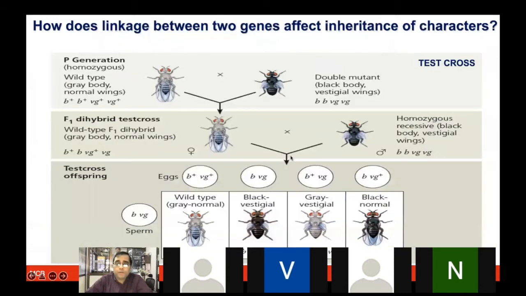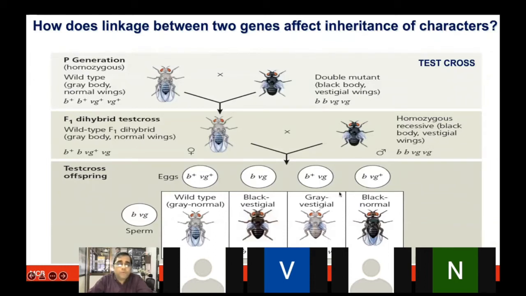If you want to do this cross, as in Mendel's case where we talked about the test cross, you can use a double mutant, or the recessive trait, which we have talked about, to ensure what the possible genotype could be. The same phenomenon he also tried and observed here: if I want to know the genotype and the gamete composition, can I do the cross with the homozygous recessive, and what kind of pattern would one observe?